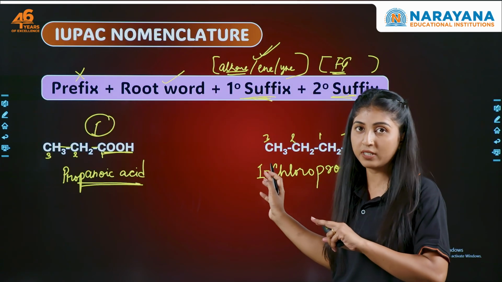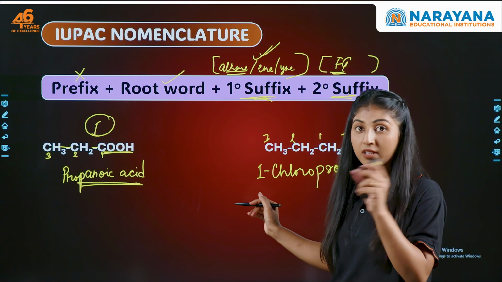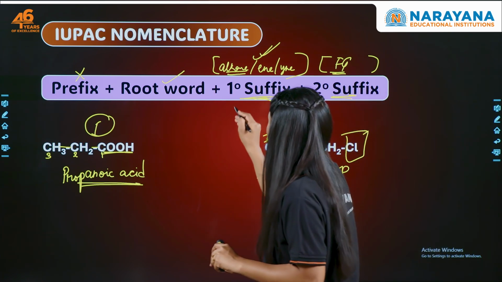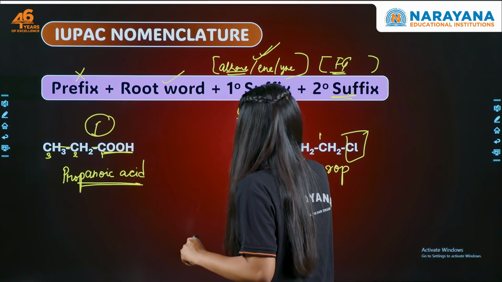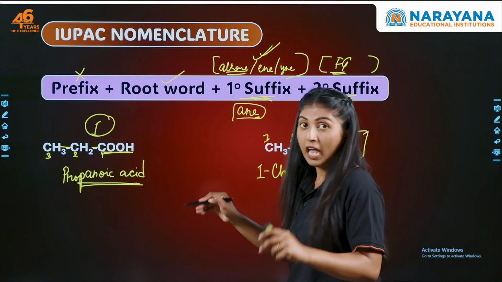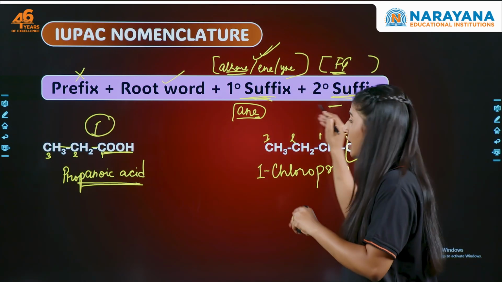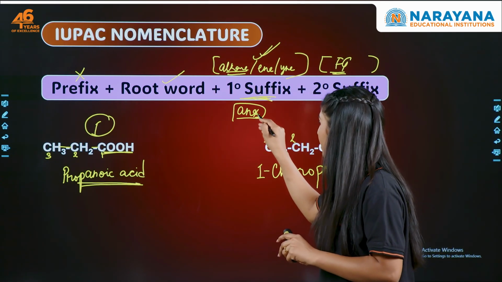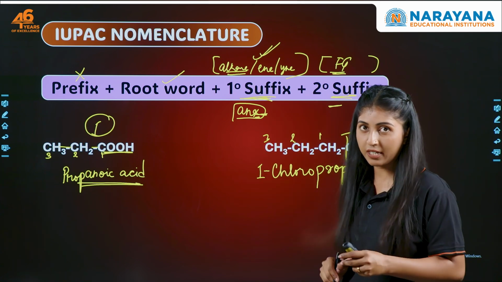No. We only see a substituent, that is chlorine, which we have already mentioned. There is no functional group. So if there is no functional group, we'll write complete ANE. Right? The E comes. And if in case we have a secondary suffix, that is the functional group, the E drops and the secondary suffix just takes its place.